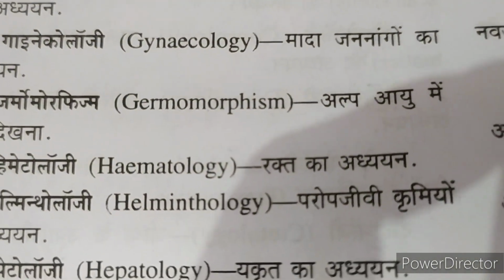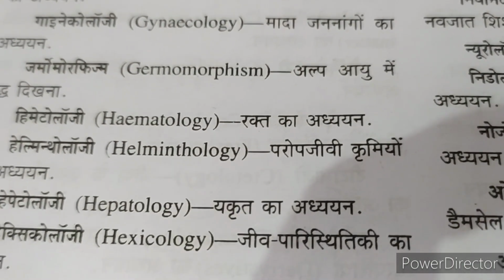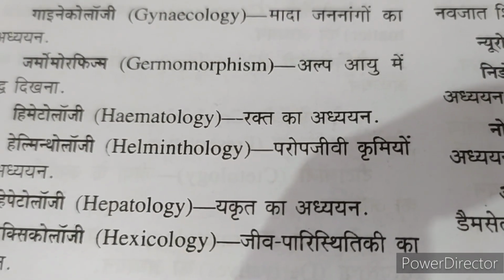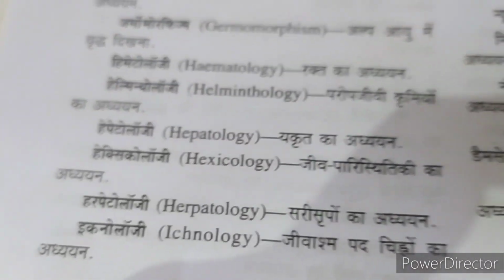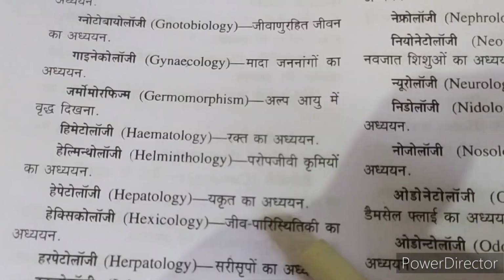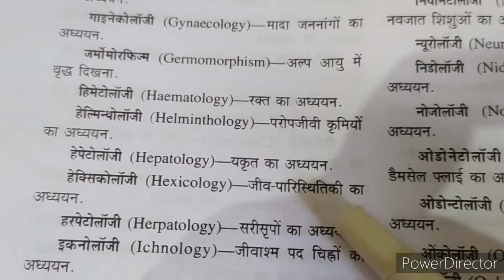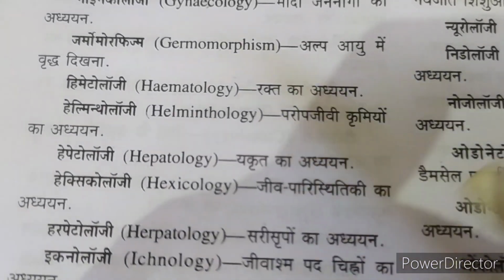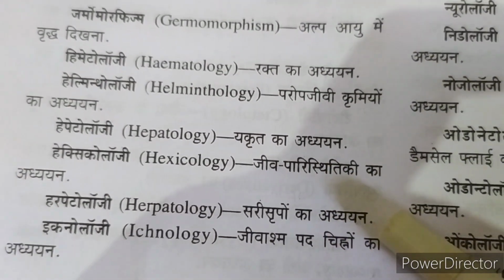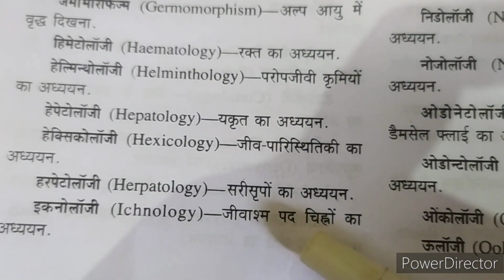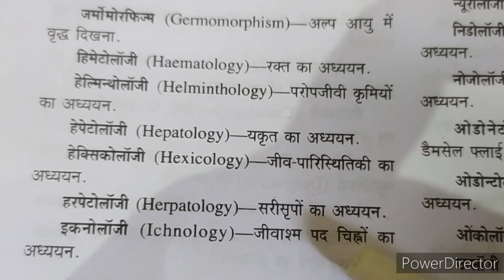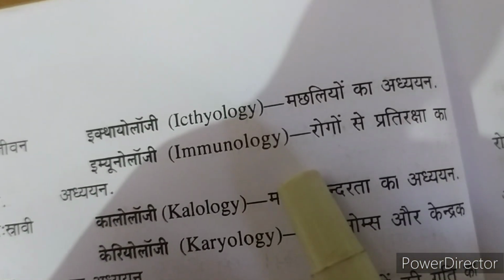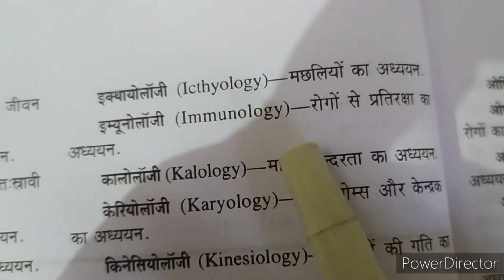Hematology, the study of blood. Hepatology is the study of the liver. Toxicology is the study of the effect of the environment on the development of the organism. Study of amphibians we study in herpetology. Study of the tracks and burrows made by the organisms, the fossils, we study in ichnology. Next is histology, in which we study about the fishes.